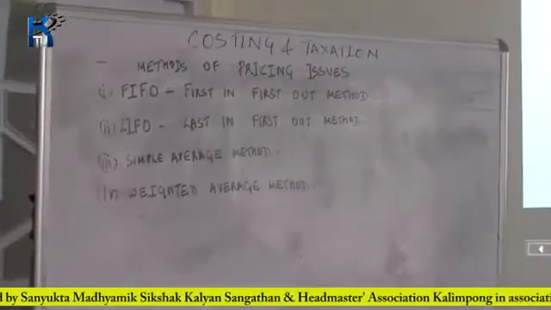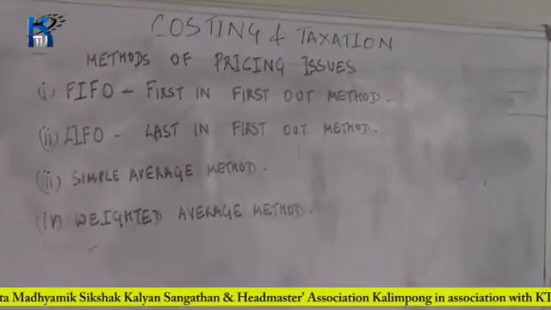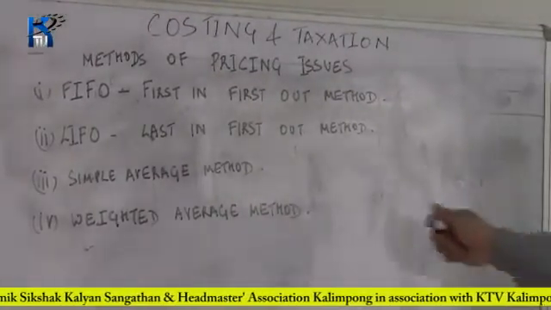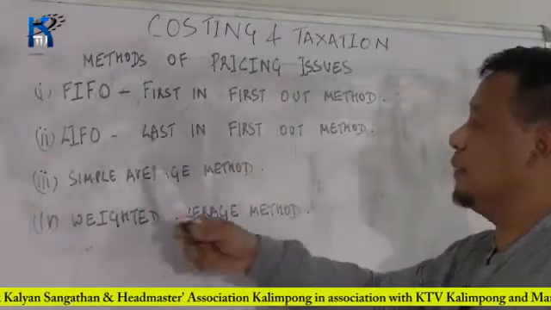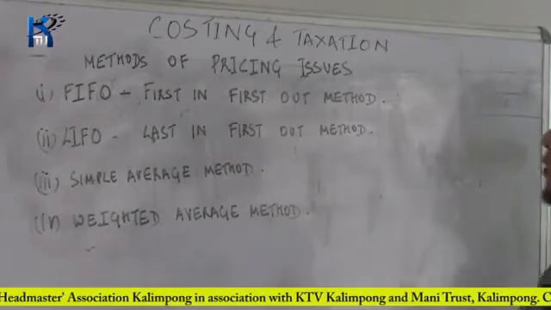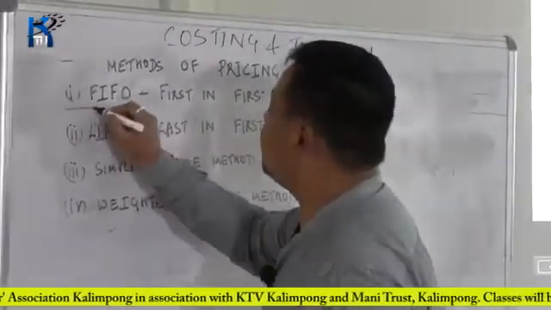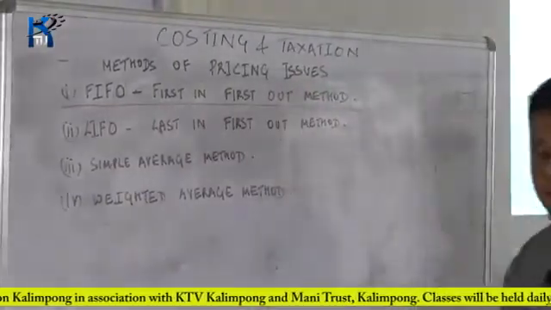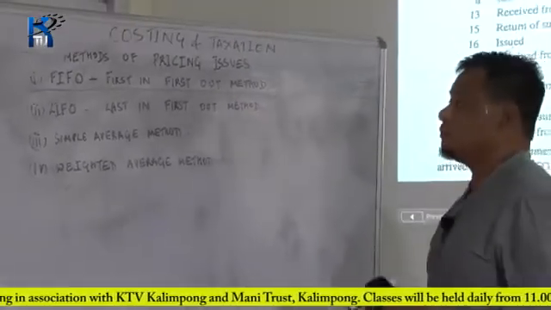So here are the 4 methods of pricing issues: FIFO, LIFO, simple average method, and weighted average method. So first we'll start with FIFO method, or first in first out method.